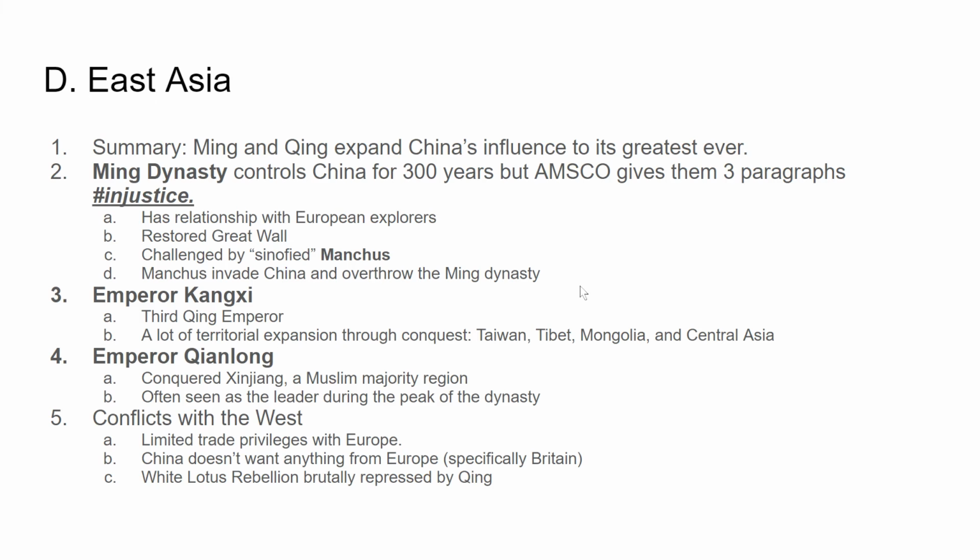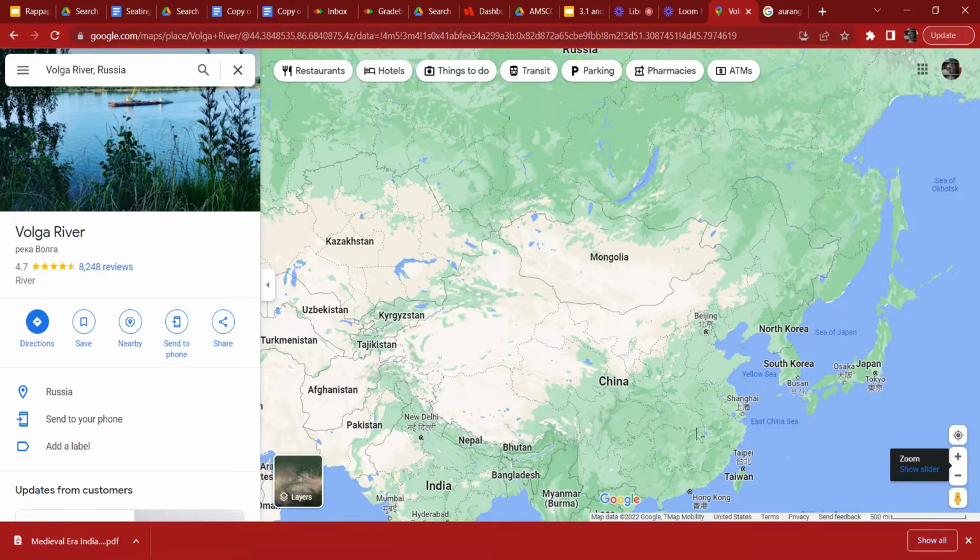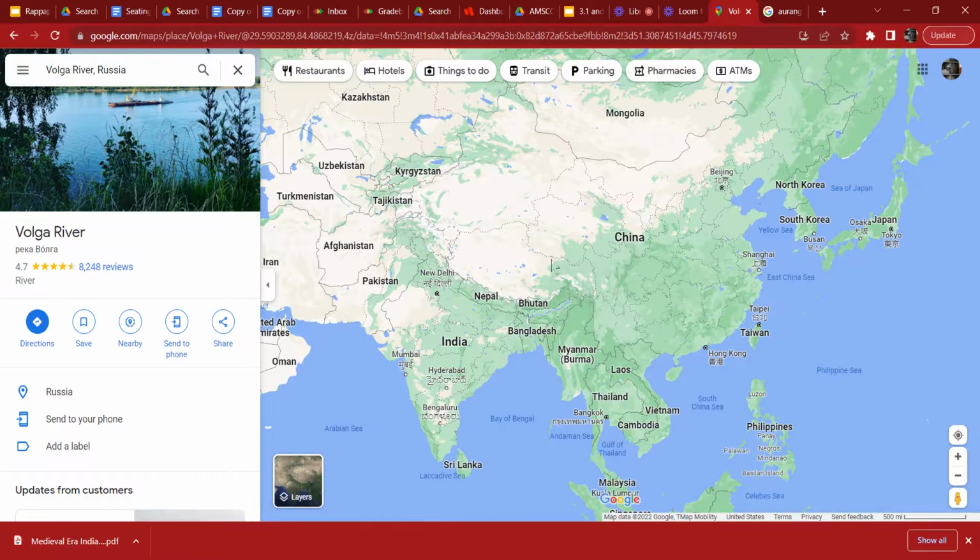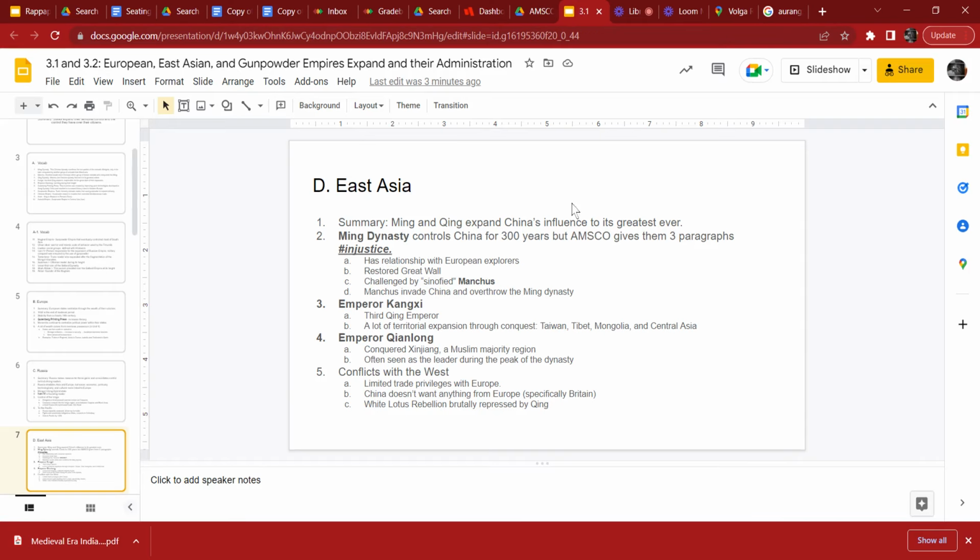All right, next, Emperor Kangxi is the 3rd Qing emperor, and under the Qing dynasty, they expand and get into Taiwan, Tibet, Mongolia, Central Asia. Let's just get a little more mappage. So again, you've got Taiwan, you've got Tibet over here, you've got Mongolia up there, you've got Central Asia kind of over here. So China is expanding during this time.